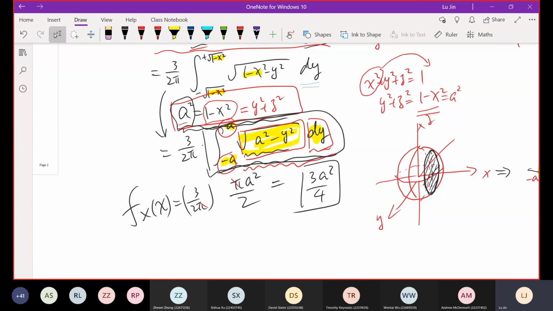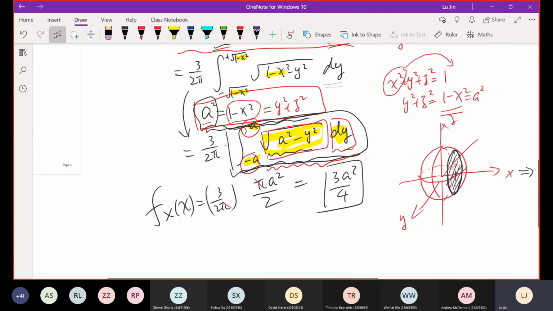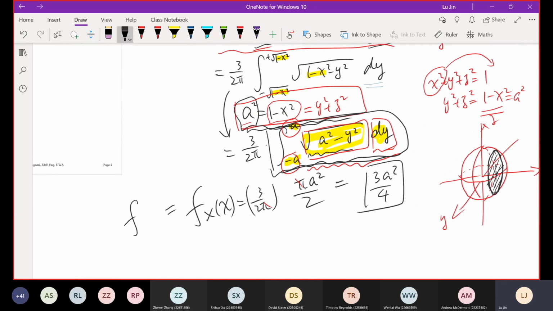Because this unit ball is symmetric in the 3-dimensional space, for the other two random variables, fy(y) and fz(z), they are all equal.